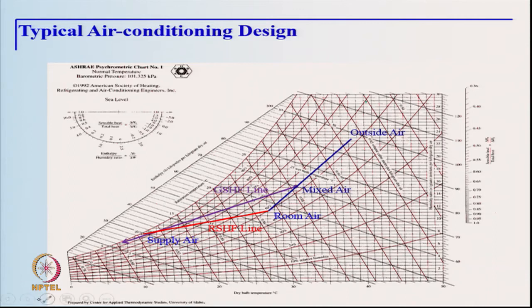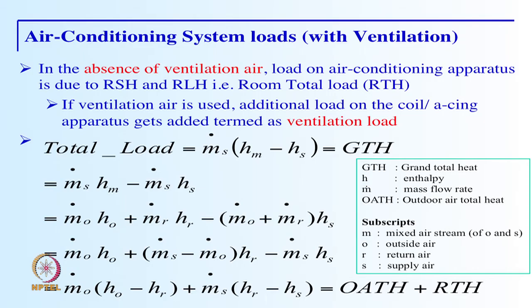So, this is the supply air condition. This line is also called the GSHF line or the grand sensible heat factor line, a term which we will discuss in subsequent slides. It also shows the coil ADP which we have already seen.